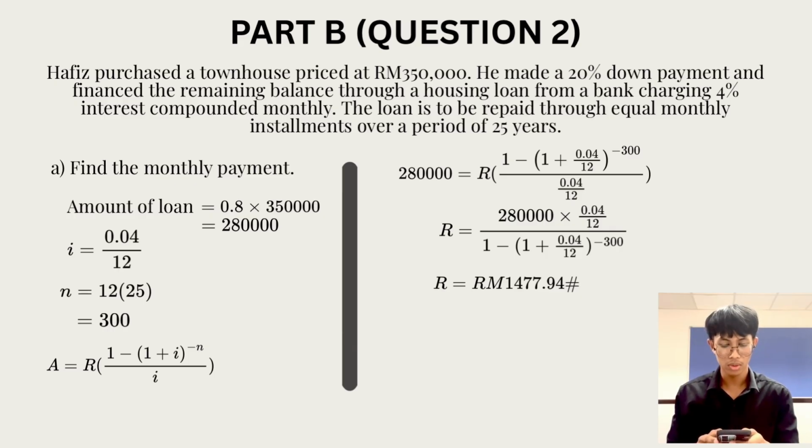And we switch the amount of 280,000 with the R, and then 280,000 will times 0.04 divided by 12 and divided by 1 minus (1 + 0.04/12) to the power of negative 300, and the final answer is 1,477.94.